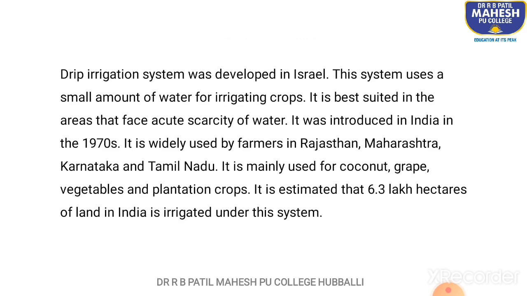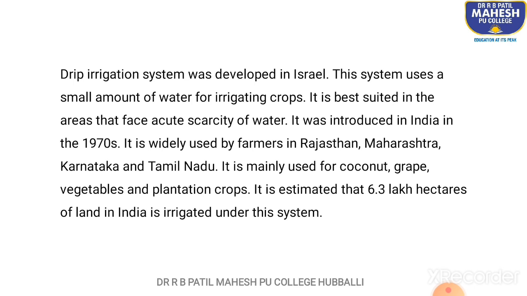Now here there is a paragraph. I'll just read it out. Drip irrigation system was developed in Israel. This system uses a small amount of water for irrigating crops. It is best suited in the areas that face acute scarcity of water. It was introduced in India in the 1970s.